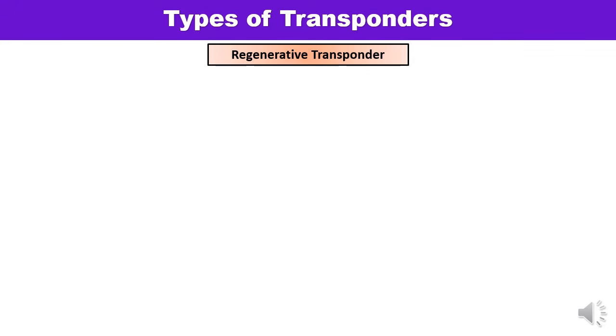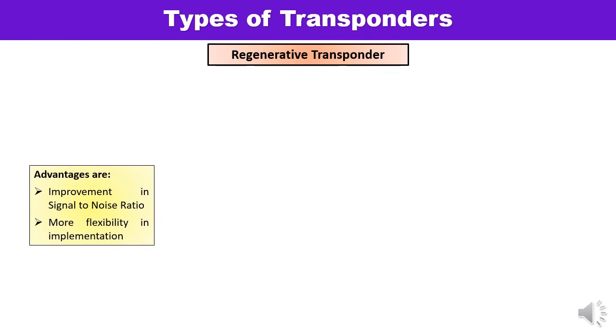The second type of transponder is the regenerative repeater. There are certain advantages of the regenerative repeater over the single conversion type. Regenerative repeaters give improved performance, but there is one limitation also. Its structure is relatively complex in comparison to the single conversion type. So the advantage is improved signal to noise ratio. It gives flexibility, but if you have to write down the limitation or disadvantage, then its structure is relatively complex.